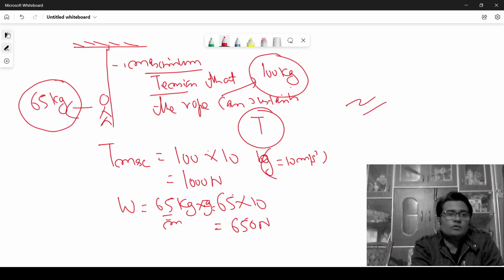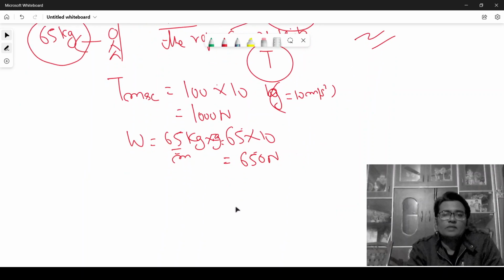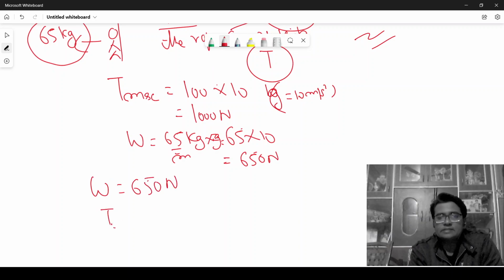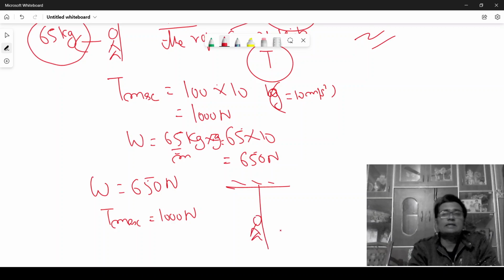So my weight is 650 Newton, and the maximum tension that the rope can sustain is 1000 Newton. So if I am just hanging with the rope, it will not break at all.